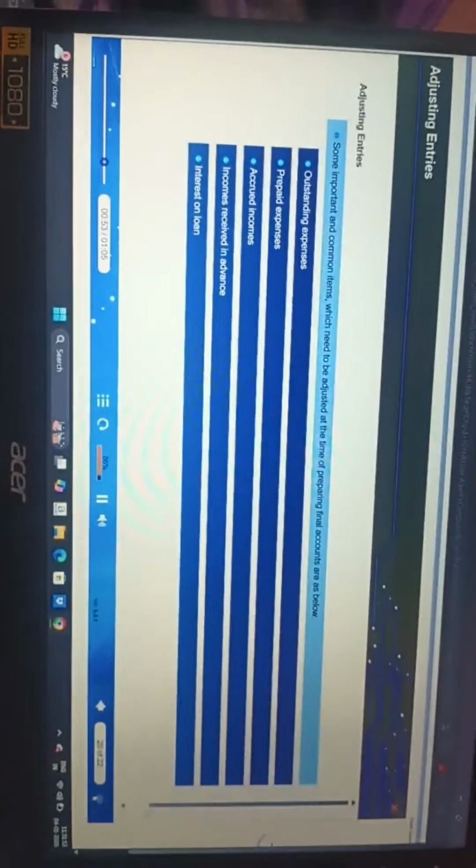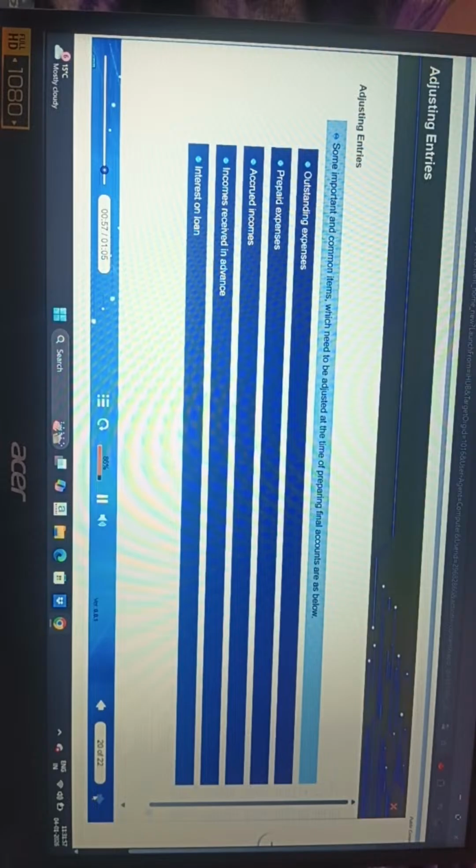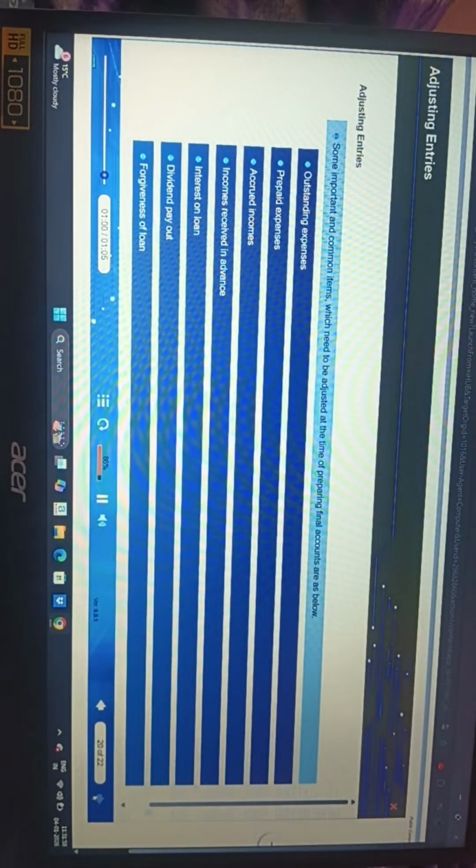Accrued interest on loan is the loan interest not paid which has been accrued during the financial period. Dividend payout is the excess of distributions over the loan to beneficiary. Accounts receivables or payables.